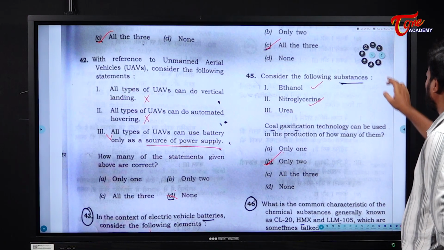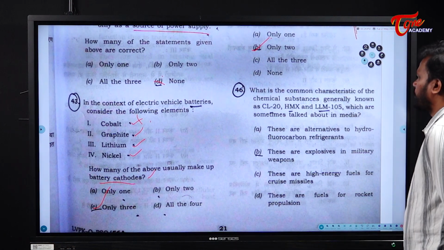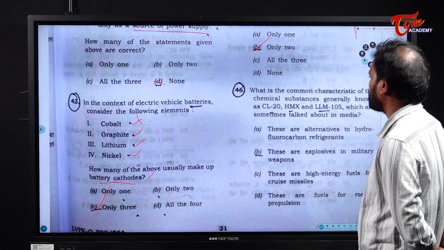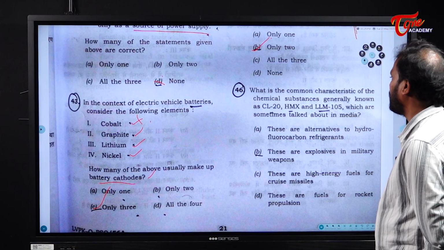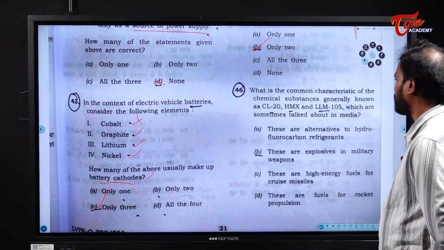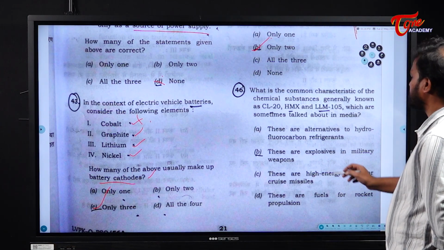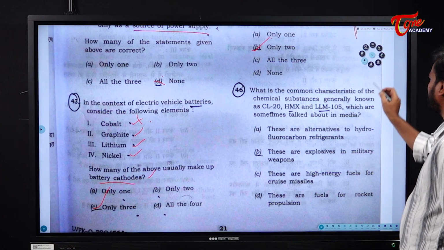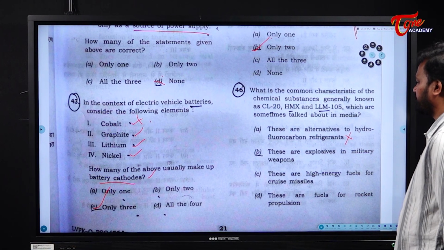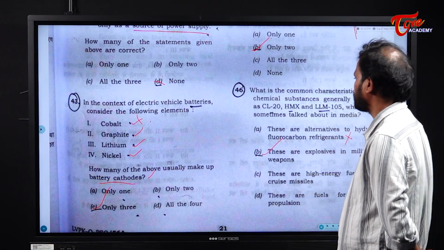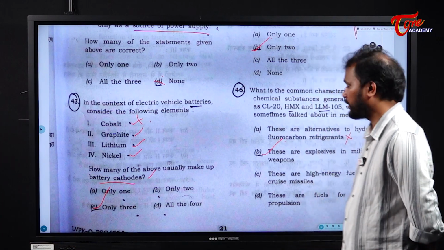Only 2. Next. What is the common characteristics of the chemical substances generally known as CL-20, HMX and LLM-105, which are sometimes talked about in media? The first one is, these are alternative hydrofluorocarbon refrigerators. No. These are explosives in military weapons. Yes, these are the explosives in the military weapons that we have developed recently.